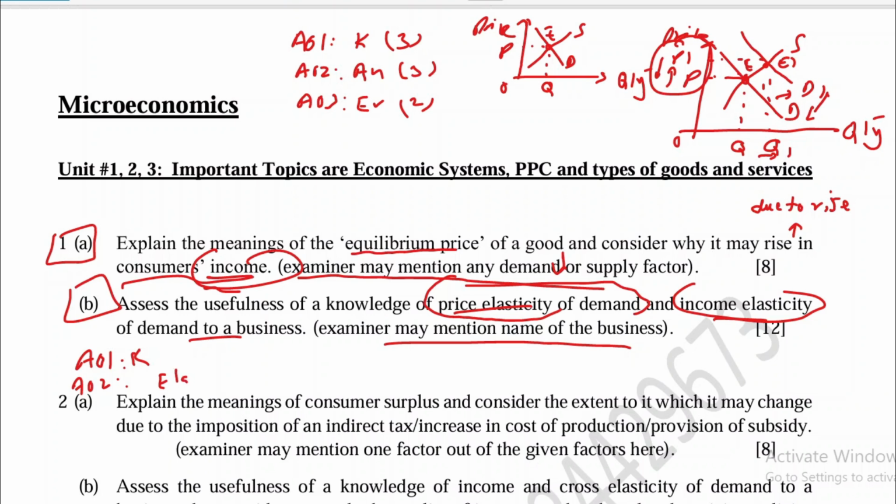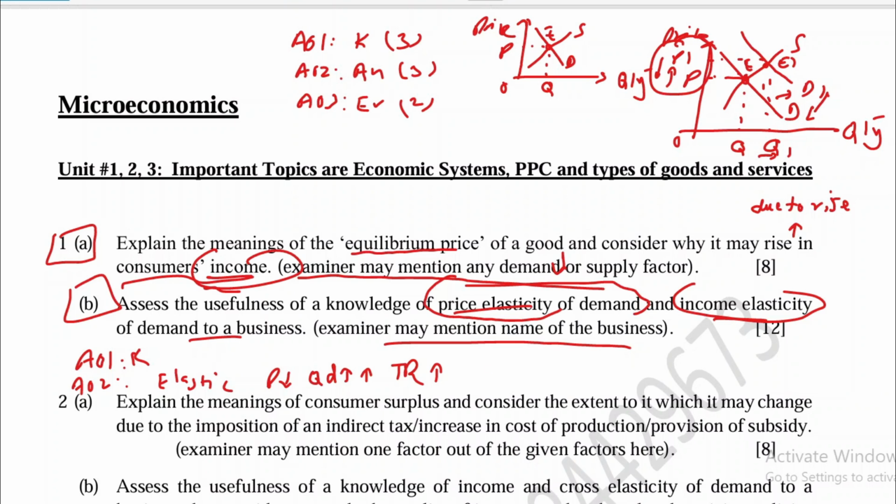In case of elastic demand, the seller decreases the price. When price decreases, quantity demanded will increase a lot because demand is elastic. So as a result, total revenue of the business will increase. And if you wish, you can make the diagram as well, and the diagram can be a flatter demand curve. Otherwise you can just explain it in words instead of making a graph.